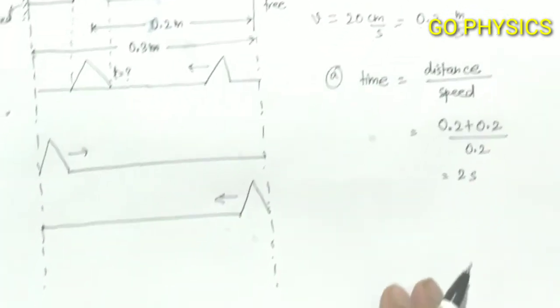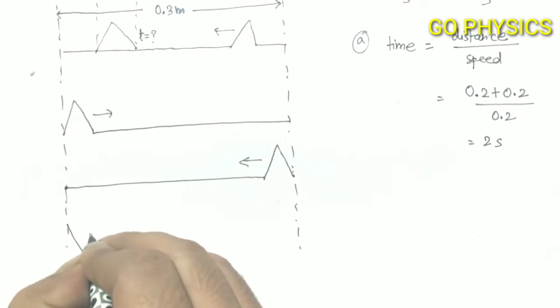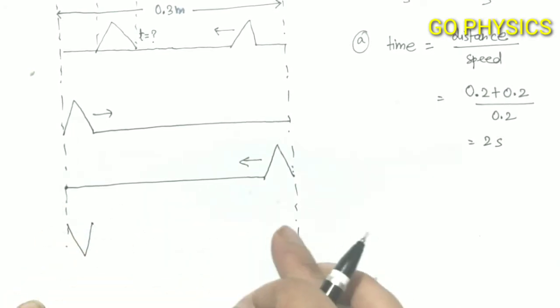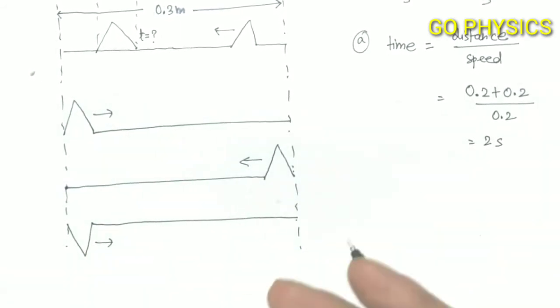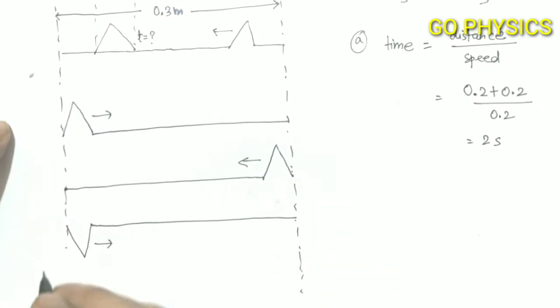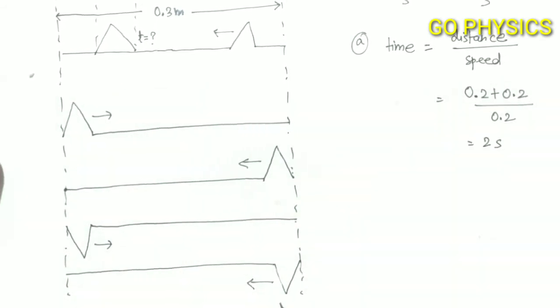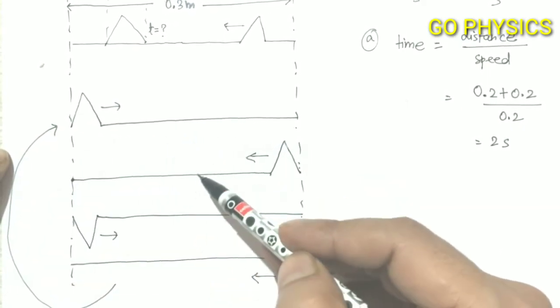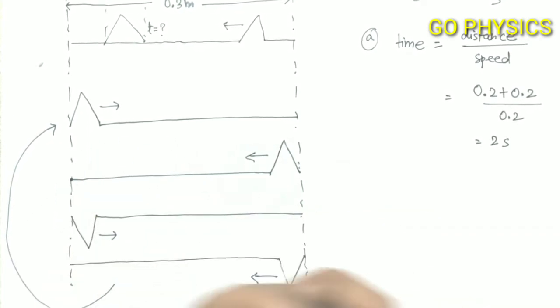At the fixed end, it will get inverted, and now it will start traveling towards the free end. Now at the free end, since there is no inversion, it will go towards the fixed end without inversion and with the same speed. Again after this situation we will get back this situation, and again after this we will get this, and it will keep on doing like this.